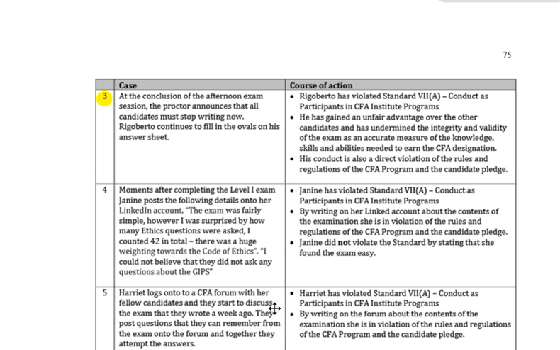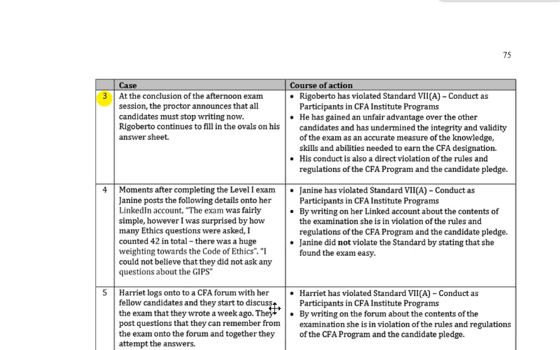Add some application. At the conclusion of the afternoon exam session, the proctor, the invigilator, announces that all candidates must stop writing now. Of course, that's less applicable now because they'll have to say, let's stop typing now, because the entire CFA process, and CAIA as well for that matter, FRM as well, by the way, is all computer-based testing. Rigoberto continues to fill in the ovals on his answer sheet. In this case, we would have to just change the question, say Rigoberto continues to type on his keyboard. Of course, this is a violation.